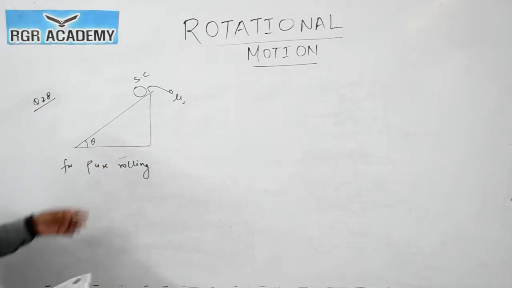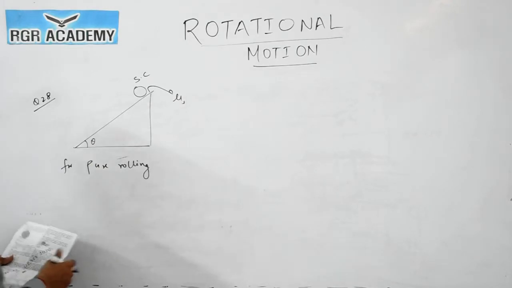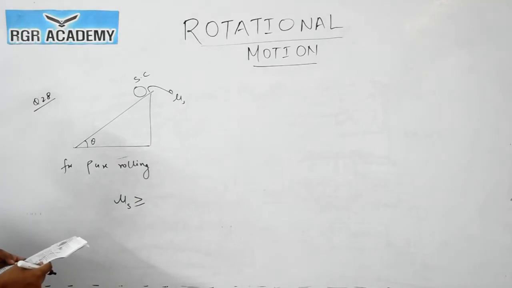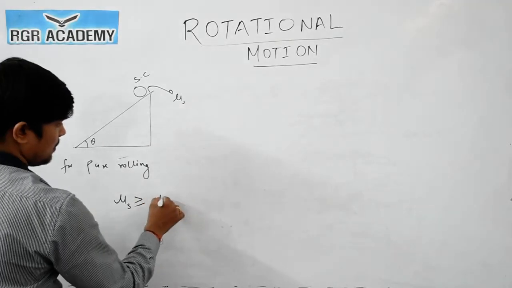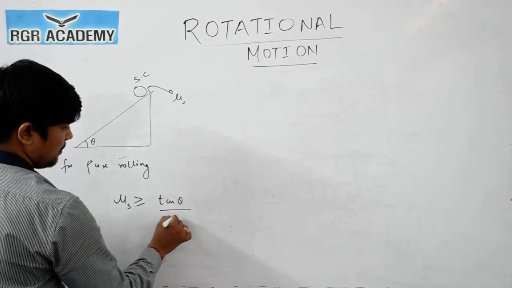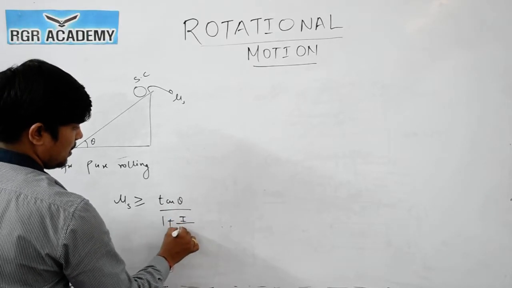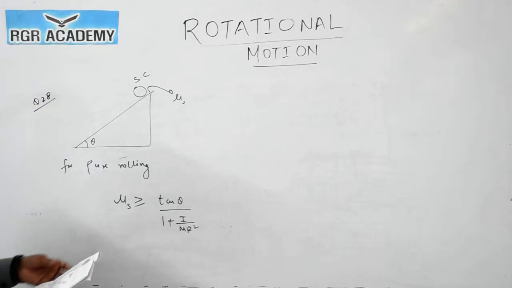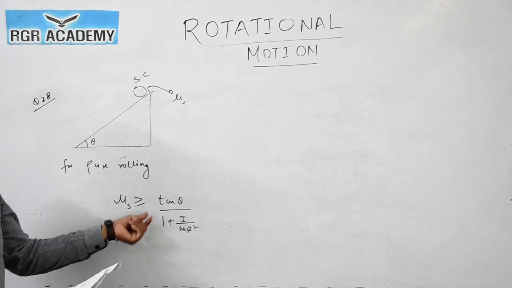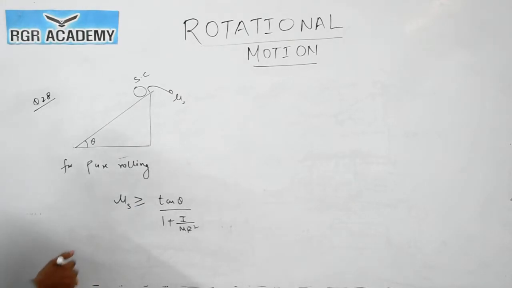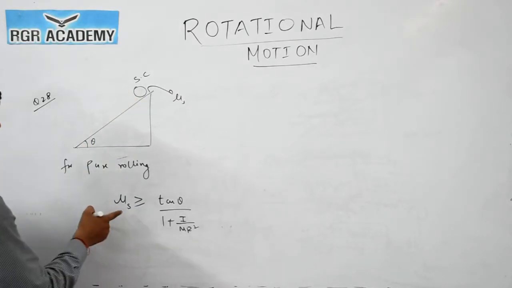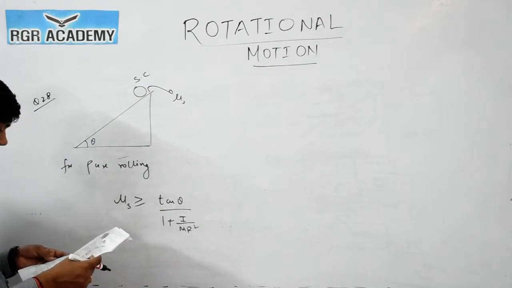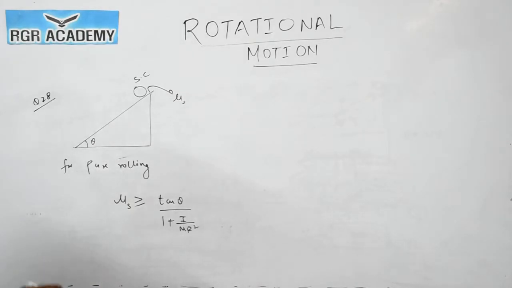this question is also directly formula based. We can say that for pure rolling, mu s should be greater than or equal to tan theta divided by 1 plus I by m r square. Mu s should be greater than or equal to tan theta by 1 plus I by m r square. Solid cylinder they have given. Okay. Options are given in the form of tan theta should be greater than or less than.